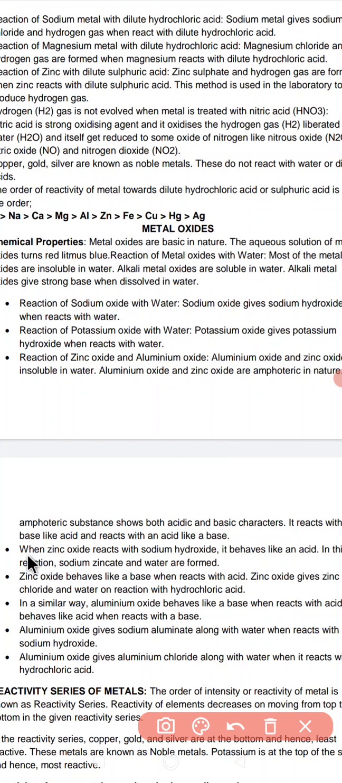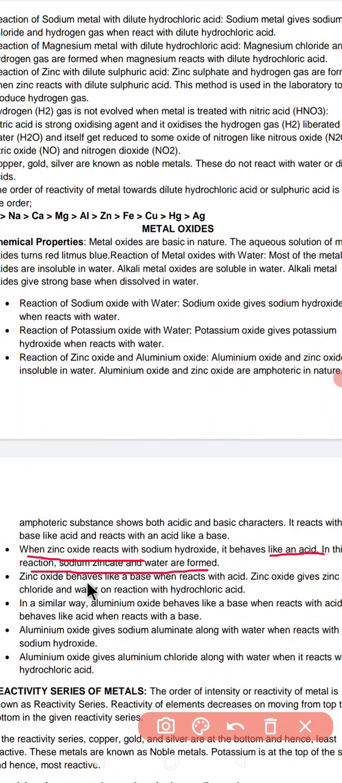After that, the next property: zinc oxide reacts with sodium hydroxide. It behaves like an acid in the reaction. So just remember, when zinc oxide reacts with sodium hydroxide, it forms sodium zincate and water.